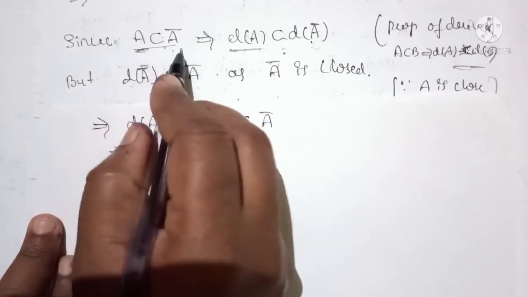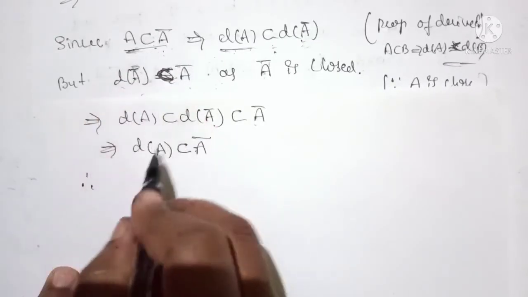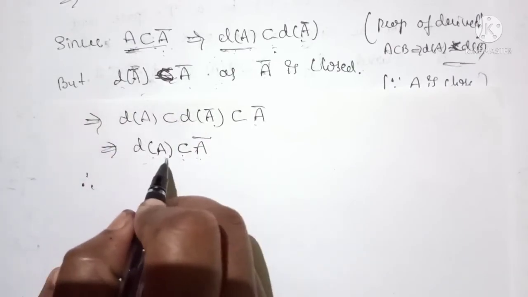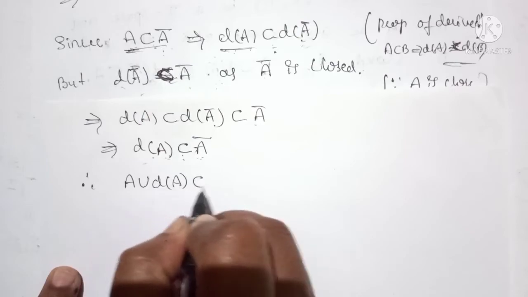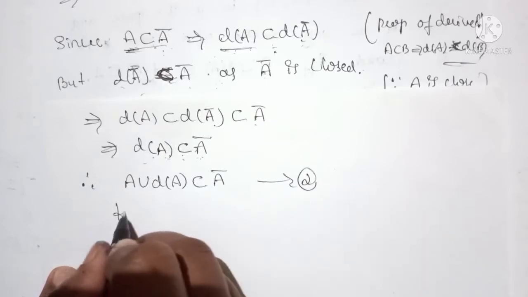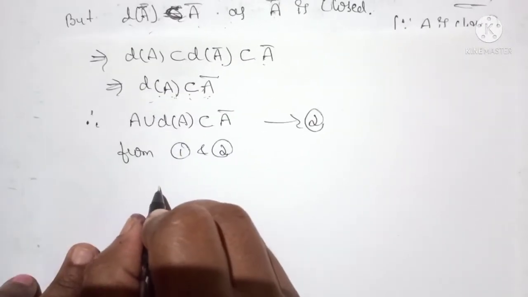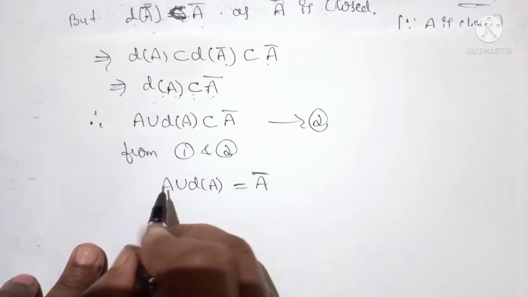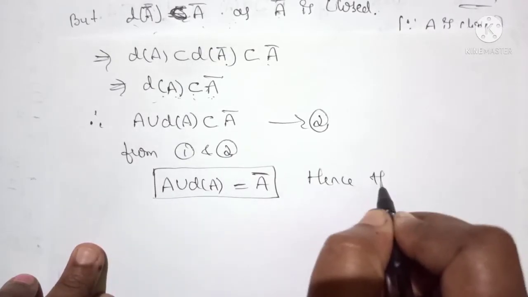Since A is a subset of A closure and derived set of A is a subset of A closure, if I take the union, A union derived set of A is a subset of A closure. Consider this as equation 2. Now from 1 and 2 we can conclude that A union derived set of A is equal to A closure. Hence the proof.